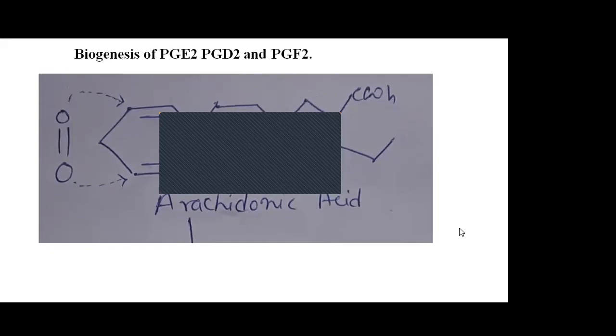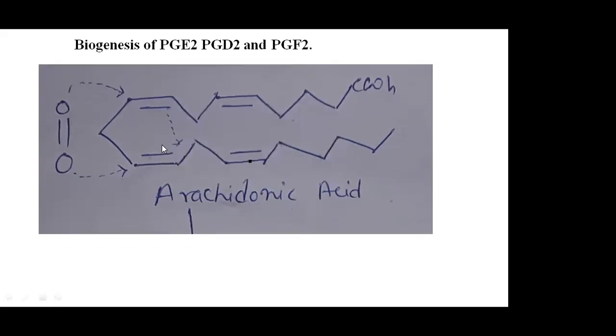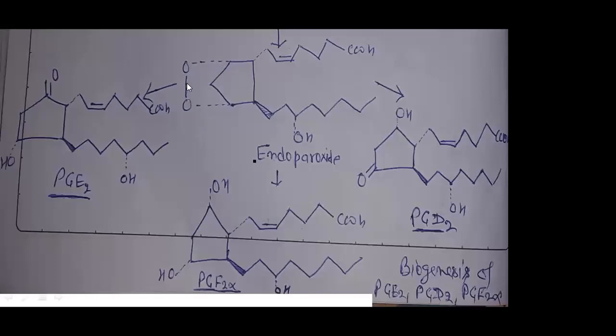You can see on this side, these two parts add, and they convert into a cyclic compound. From the other side, oxygen attacks, and they convert into a peroxide compound. These two carbons connect and convert into a pentacyclic ring, and here oxygen comes in. It looks like prostaglandin H, because of the peroxide.